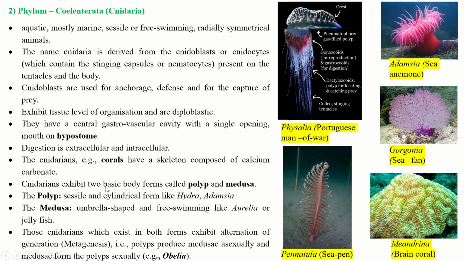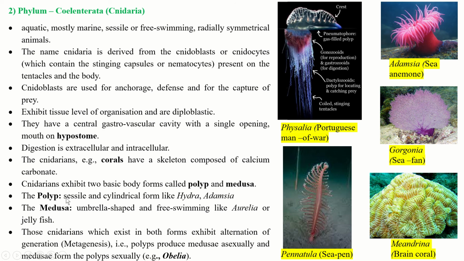Now cnidarians exhibit two basic body forms called polyps and medusa. The polyp is a sessile and cylindrical form like Hydra and Adamsia. This is the example of Adamsia, the sea anemone, and Hydra. You can see here the cylindrical form, which is sessile. The medusa is umbrella shaped and free swimming, like Aurelia or jellyfish. The medusa is free living like jellyfish.